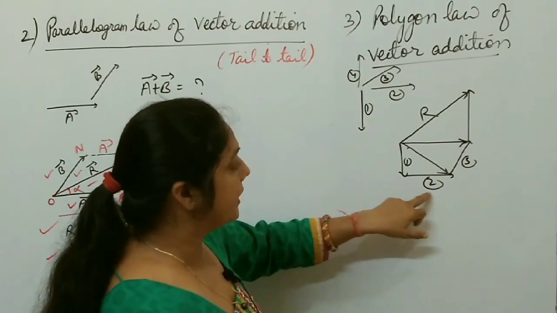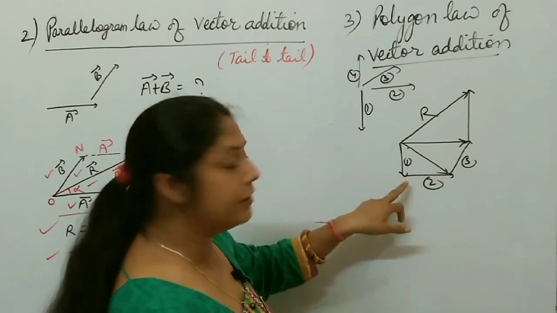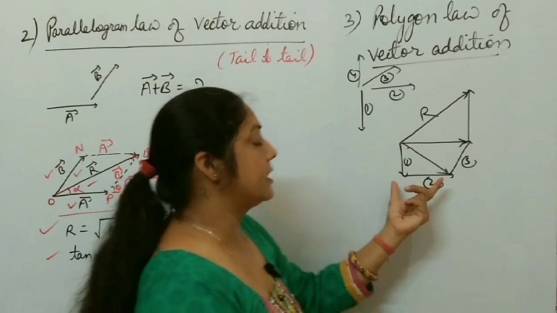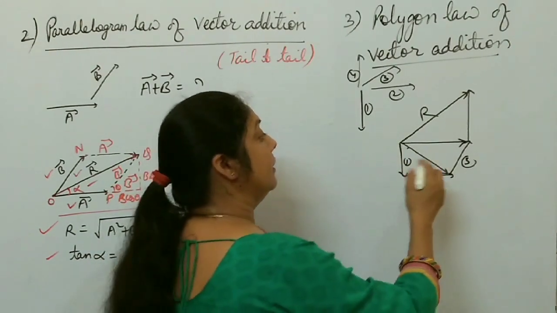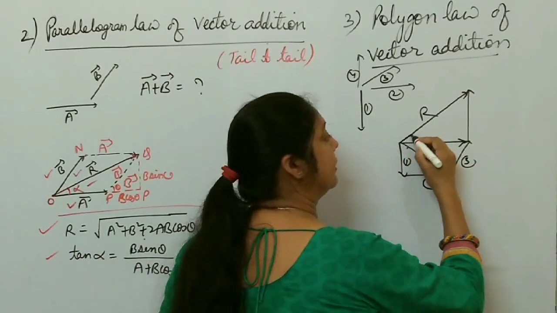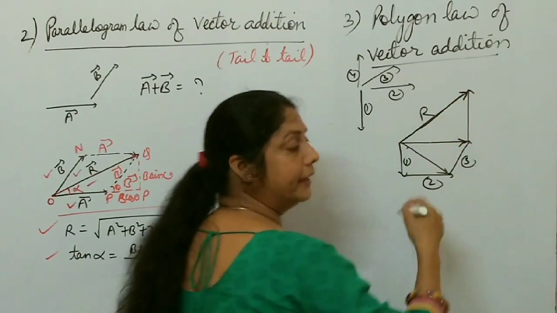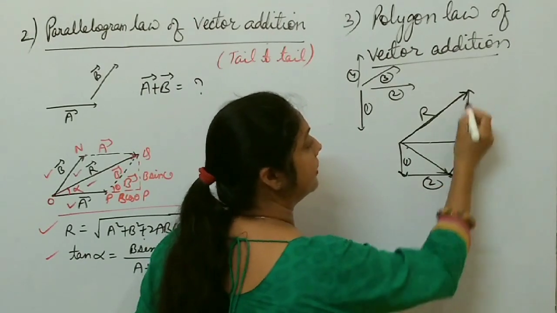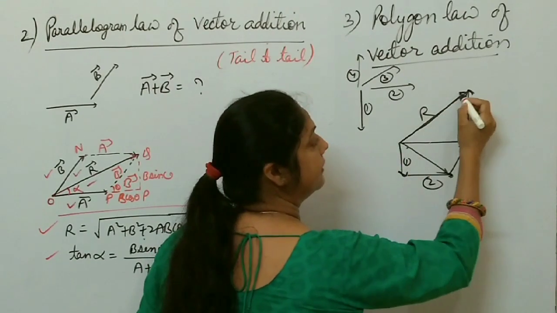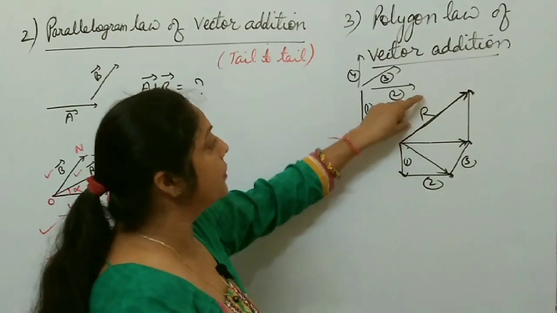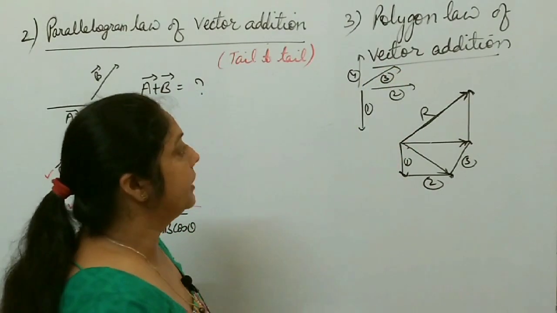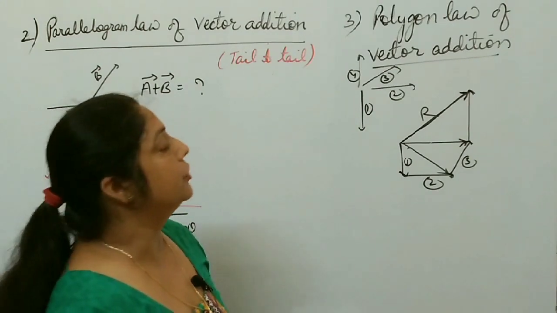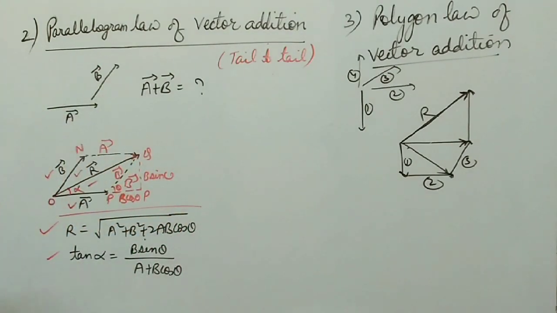So if a number of vectors are given, each having magnitude and direction, then all these vectors represent sides of an open polygon. Then the resultant is represented by the closing side of the polygon, taken in opposite order. All these sides are in the same order, right? Same order. But the resultant is represented in opposite order by the closing side of the polygon, right? So this is simply the triangle law of vector addition, but it is used when more than two vectors are given. Okay, hope it's clear to all of you.